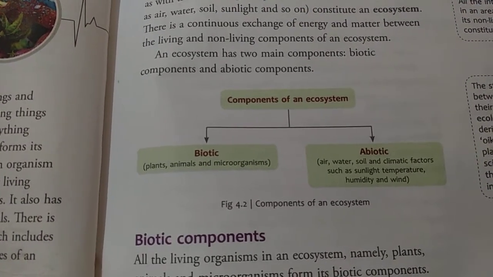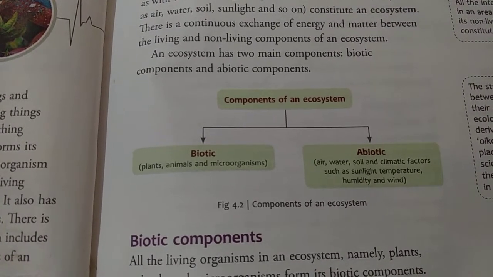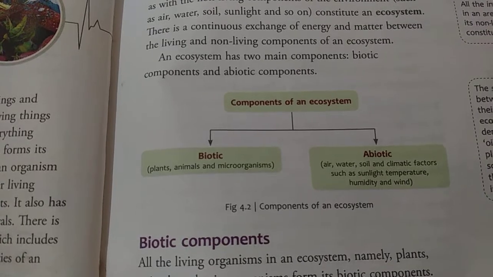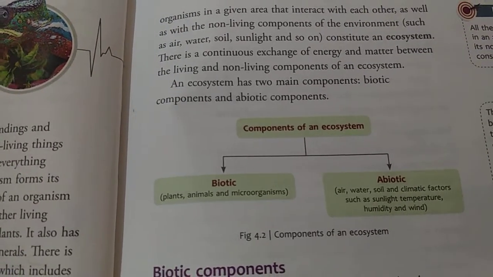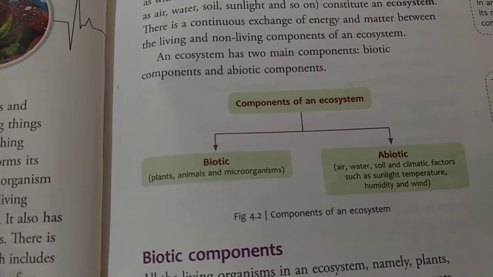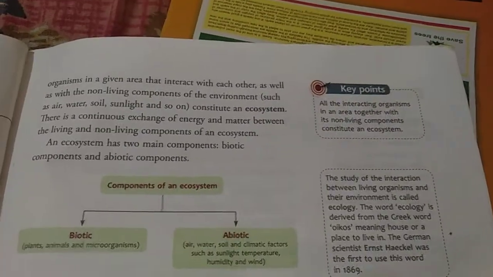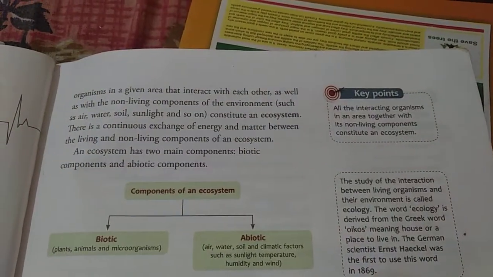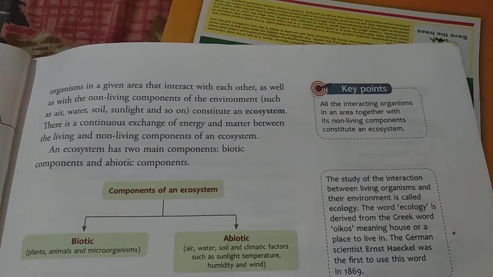Okay, now plants and animals, how are they surviving? They require energy from our human beings. When we respire or breathe, we diffuse oxygen or we diffuse carbon dioxide. That carbon dioxide is taken by the plants in order to prepare their own food. Now see the key points. All the interacting organisms in an area together with its non-living components constitute an ecosystem.